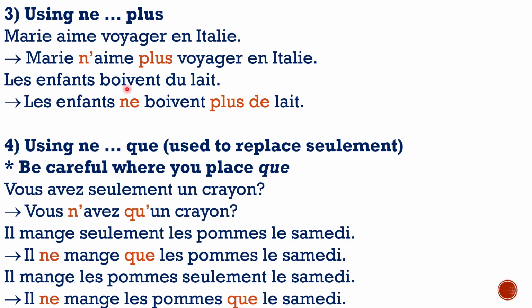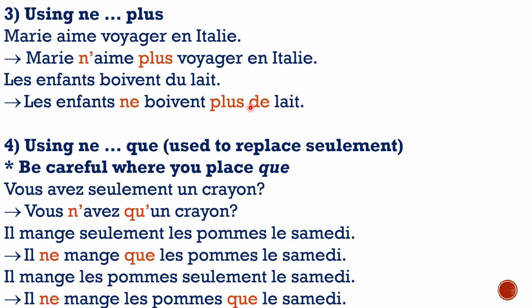Les enfants boivent du lait. The children drink milk. What will happen is you have just a single verb boire here in the present tense. Ne and plus wrap around it, it becomes les enfants ne boivent plus. Du is a partitive article coming after the verb, so it changes into de.